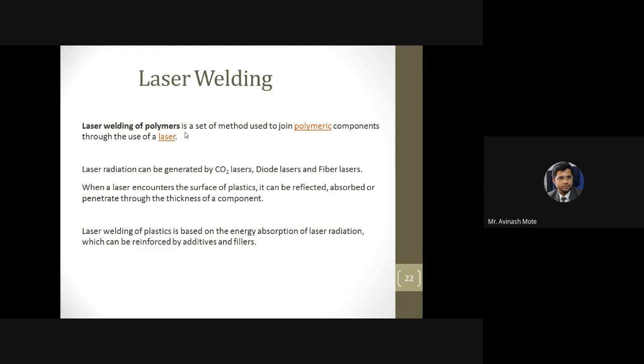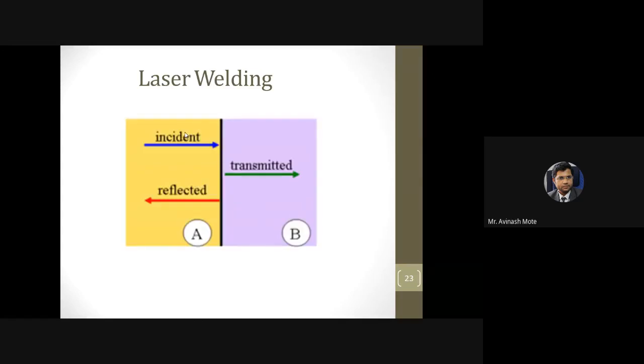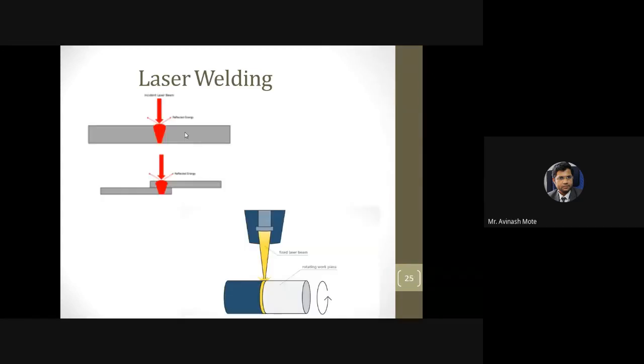Now, if you compare hot plate welding and laser welding, in hot plate welding what was happening? The entire surface was getting hot. But here that is not observed. In laser welding, if you want to heat a particular area, the laser is focused only on that particular surface, and it will get heated.